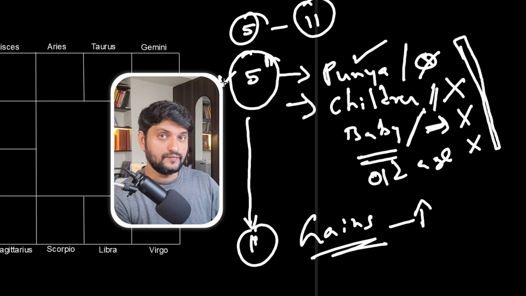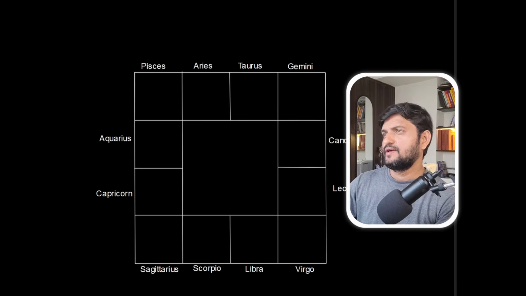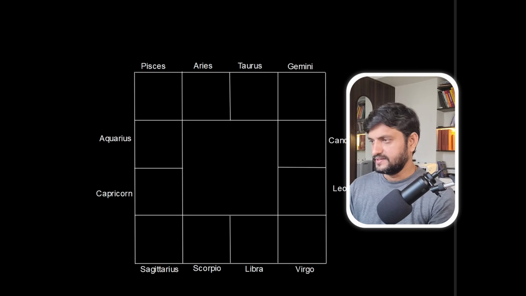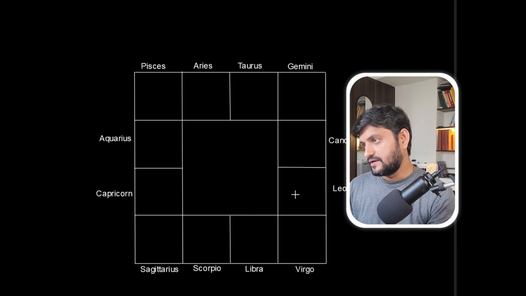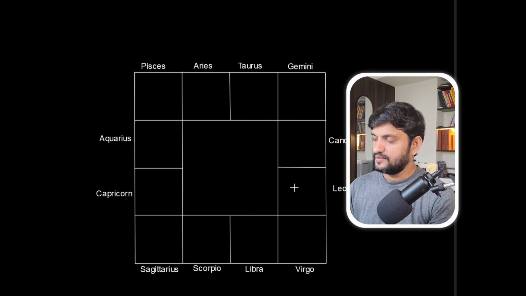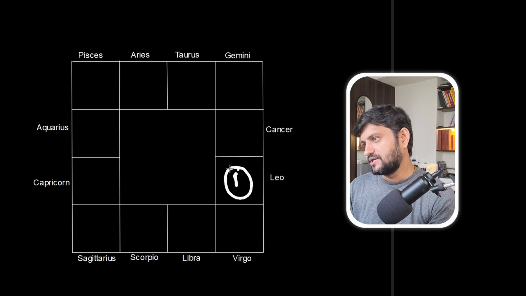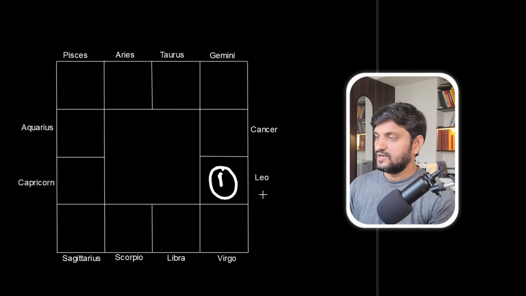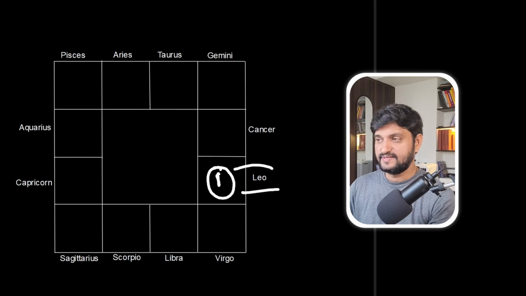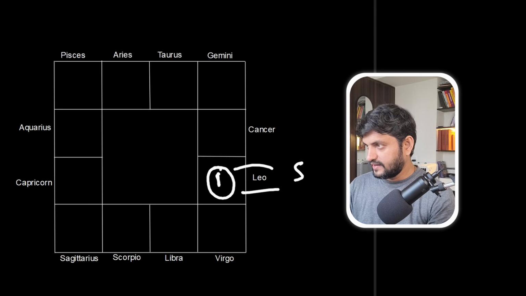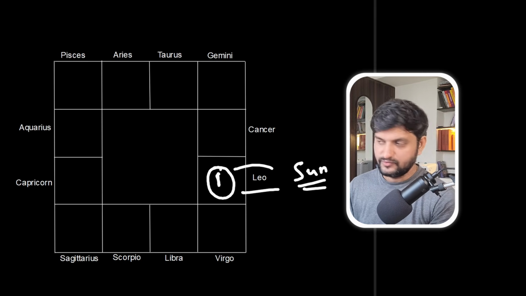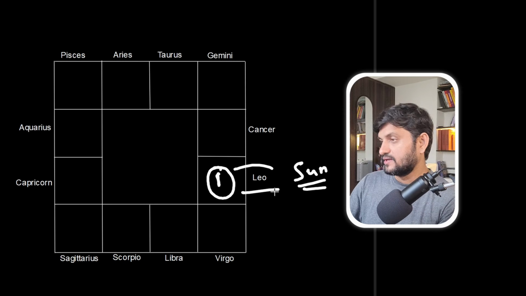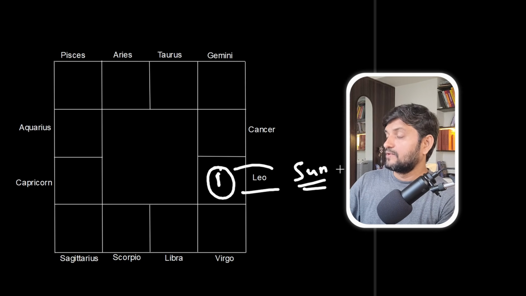So moving on to the second simple sloka. Even here there are many parts. The first part is Bhanukshetra Gate Lagne, as in the Lagna, the ascendant, has to be Leo. Bhanukshetra, in Sanskrit, Bhanu means the sun. So which is the house of the sun? The house of the sun is Leo. The first necessity is to have Leo as the ascendant and the sun present there. So the sun has to be there. So that is his Mula Trikona Rashi, trines, and he is very well placed.